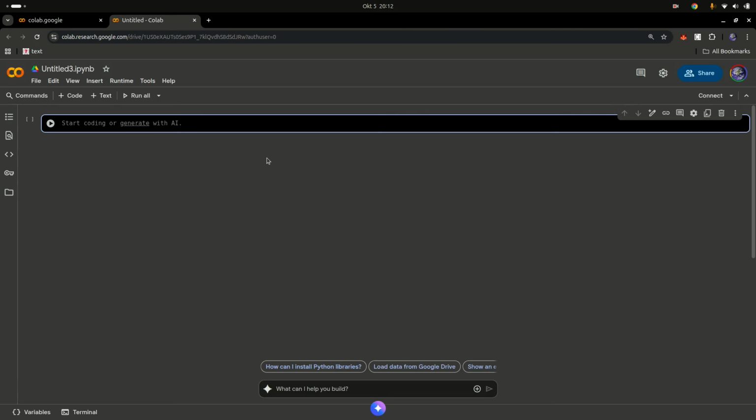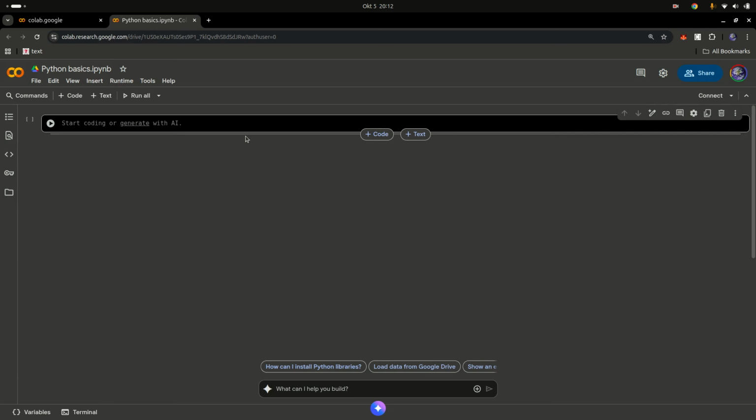It's taking a bit of time, which is unusual, but anyway, it gives this notebook a name. So let's say Python. Just click on this part, and then you can type in the name that you want to give your file. So the first thing: what is Python? We are learning Python.